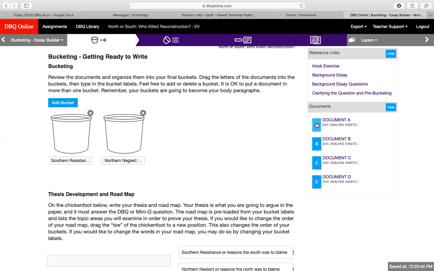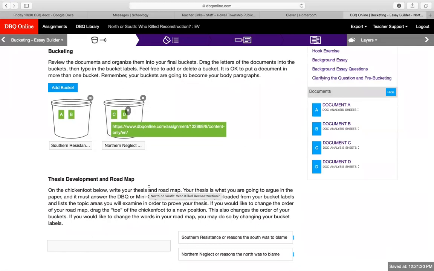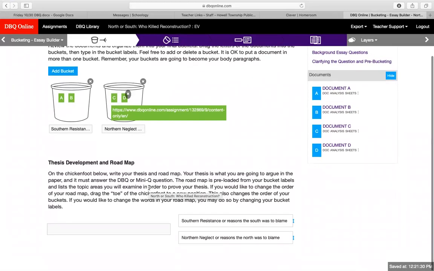So when you go back and look, you might say, all right, A supports Southern resistance and B supports Southern resistance. And then you might say C supports Northern neglect and D supports Northern neglect. You also can bring these in if you think that anything from here supports it. If you have stuff that you liked that you wrote in the background essay questions that you think supports either one of those, then you can drag that over to there too. Okay, so this is to help you when you go back to write to see where your textual evidence is going to be. Because remember, you need to have actual reasoning and textual evidence behind that.